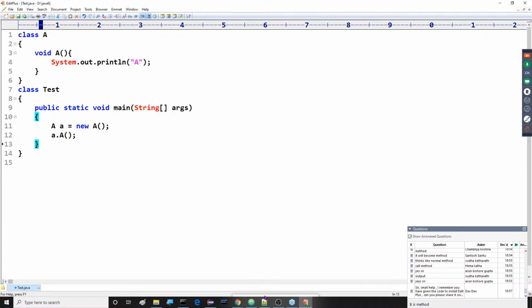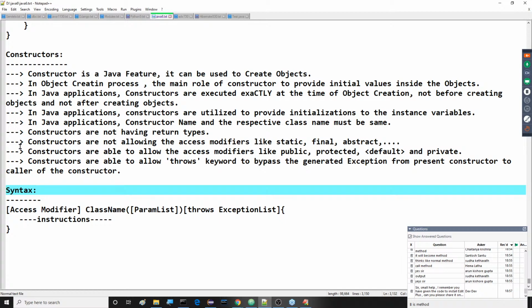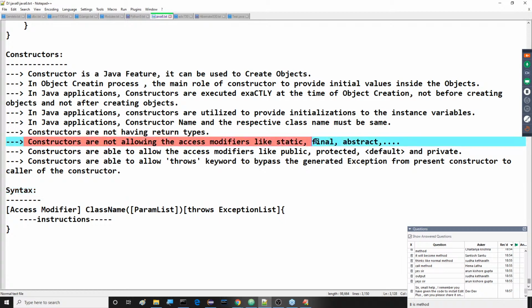Next point. What is this next point now? Constructors are not allowing access modifiers like static, final, abstract, and so on.